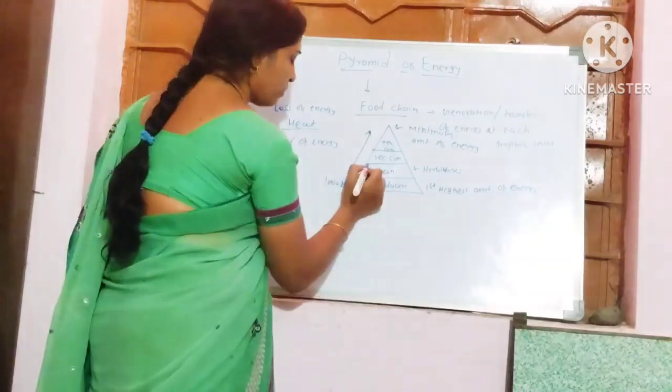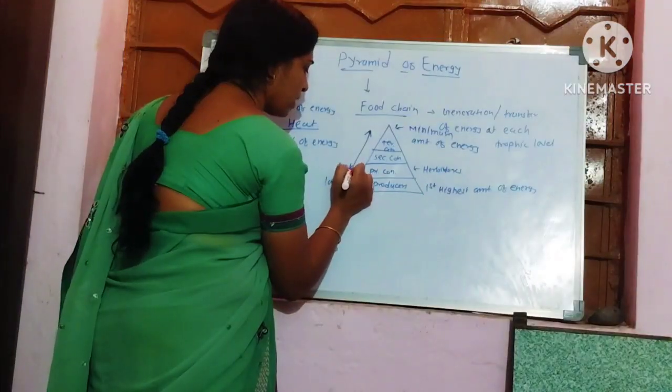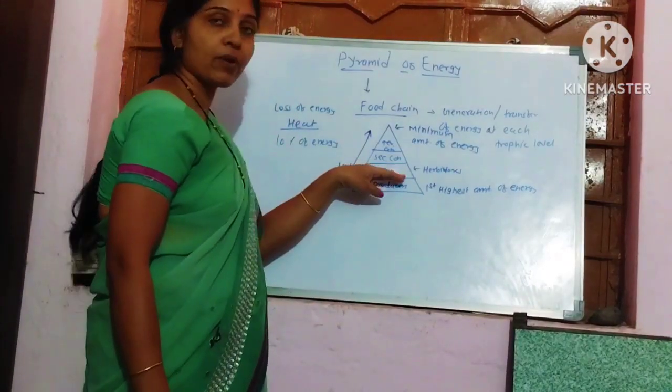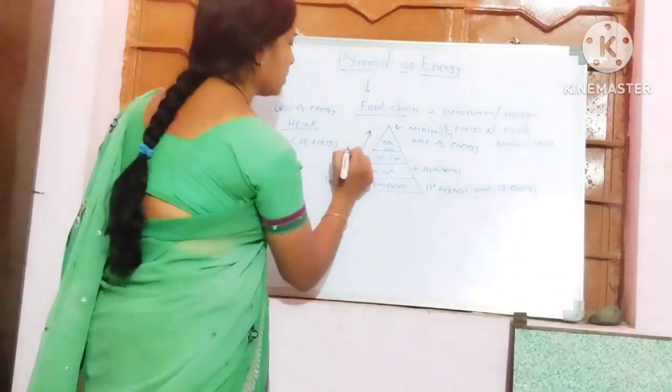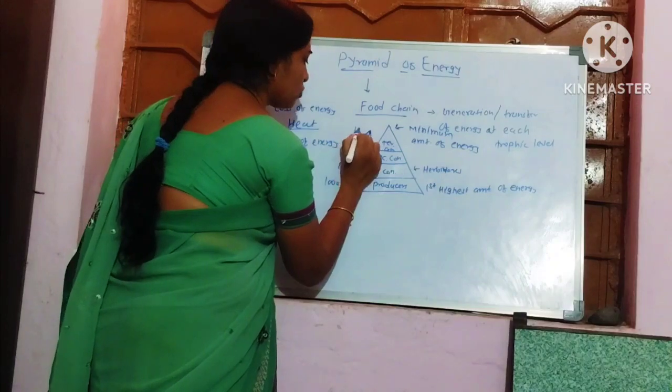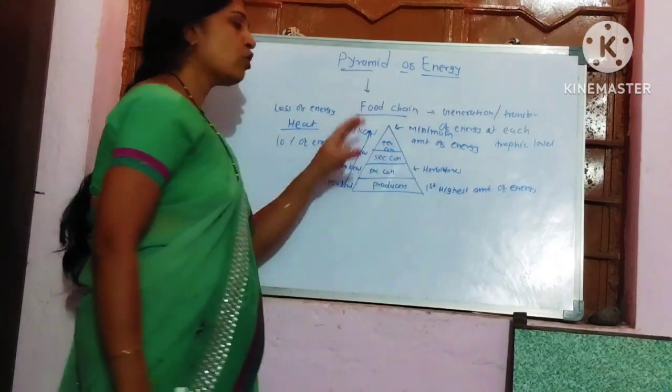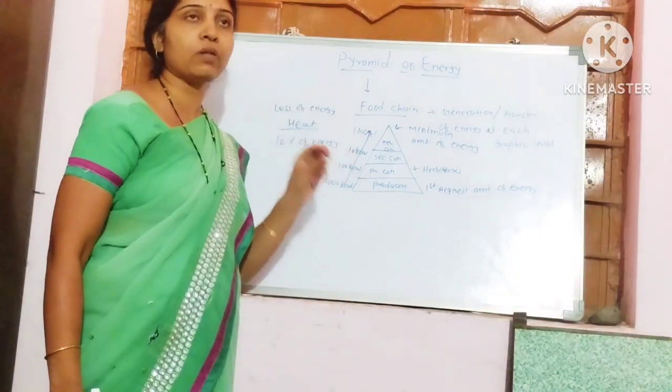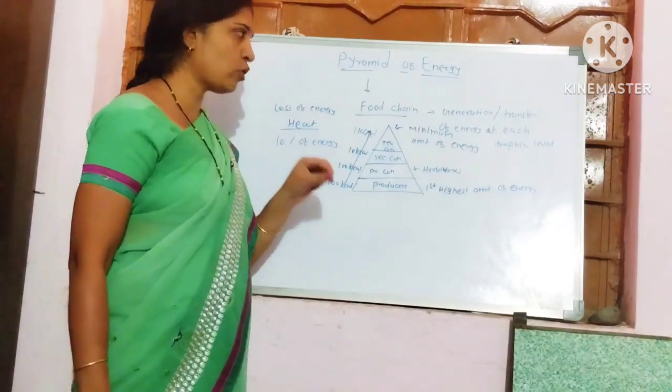So at the primary consumer there is only 100 kilocalories. Whenever the energy is transferred from the primary consumer, it is 10 kilocalories, and to the uppermost layer it is only 1 kilocalorie. This means the organisms present at the highest trophic level have a very low amount of energy.